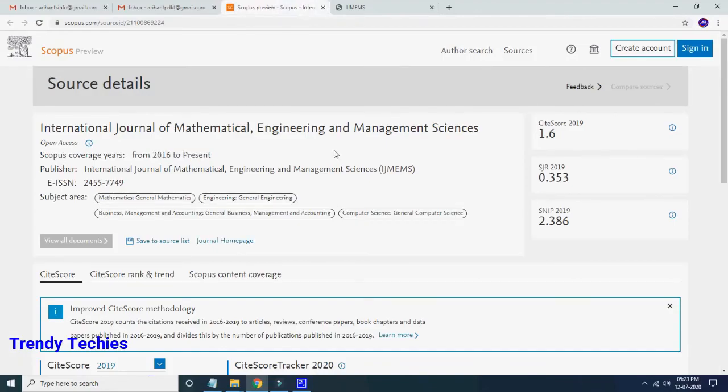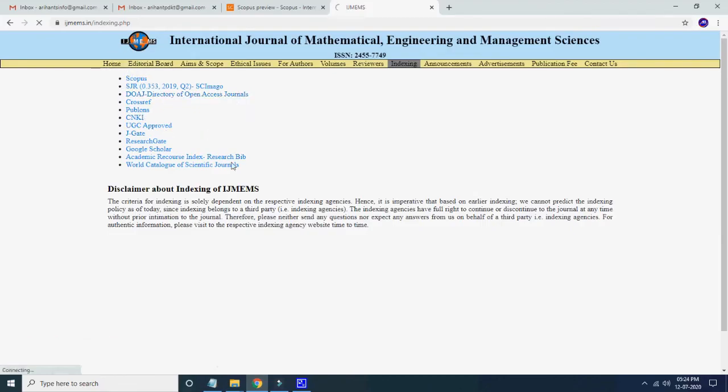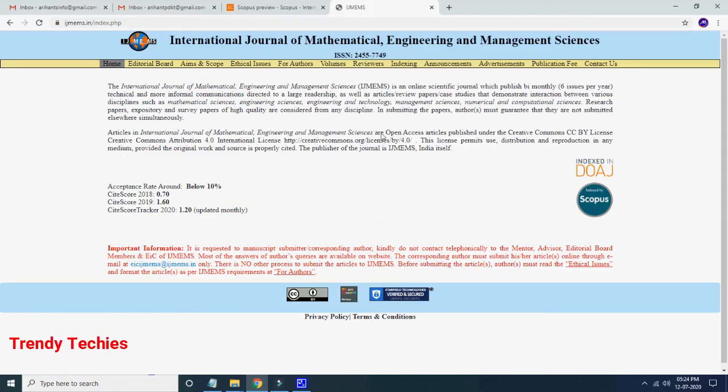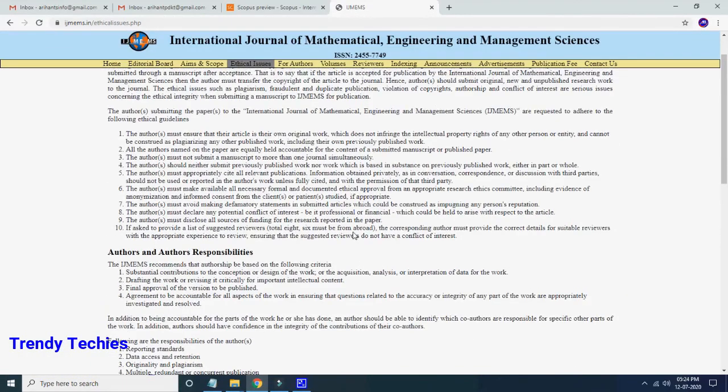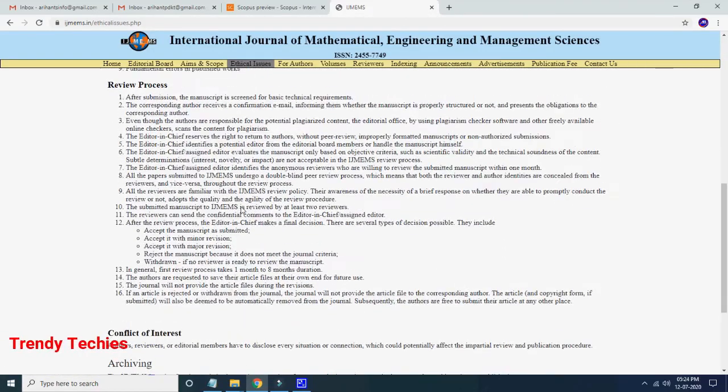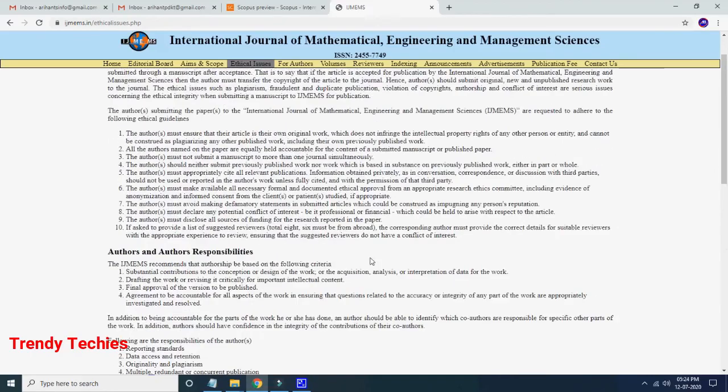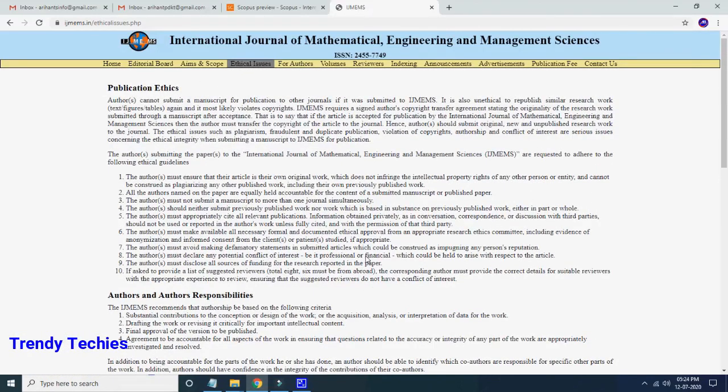So it is very easy to publish a paper in Scopus, but the quality and content of the paper, what algorithm and what logic you used in this paper, is very important. As well as plagiarism, we need to keep it as low as possible, and then only it is acceptable. For this journal, they will give criteria. Similarly, publication ethics or ethical issues, these kinds of things, you can see in the instructions for the paper, how the paper should be. So read the scope of any particular journal, then prepare the paper according to the journal. You will definitely get some reputation and you will publish a paper freely in the journal.